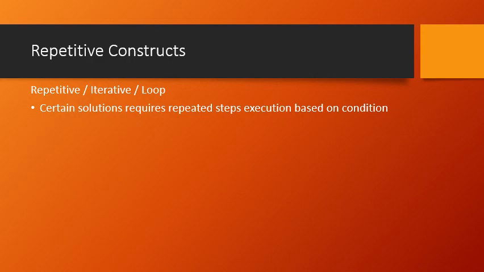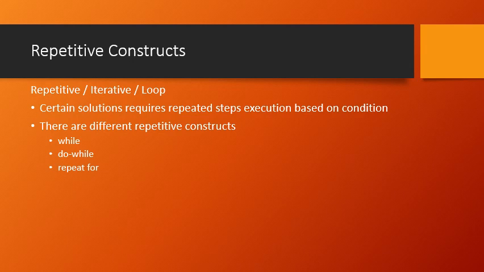There are different subcategories or constructs for repetition. They are called while, do while and repeat for. Repeat for we sometimes call just for. Just remember these things. We will require all these constructs when we study programming languages. In C programming, we will study these programming statements.